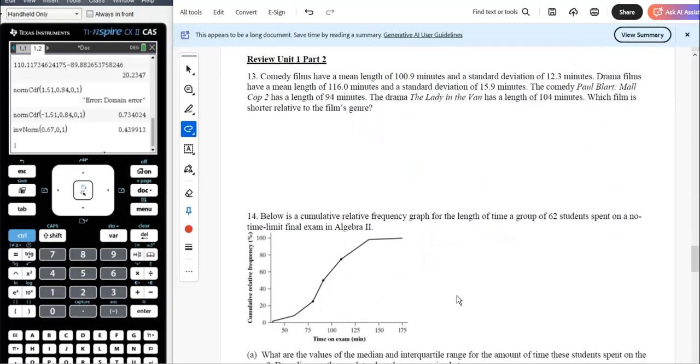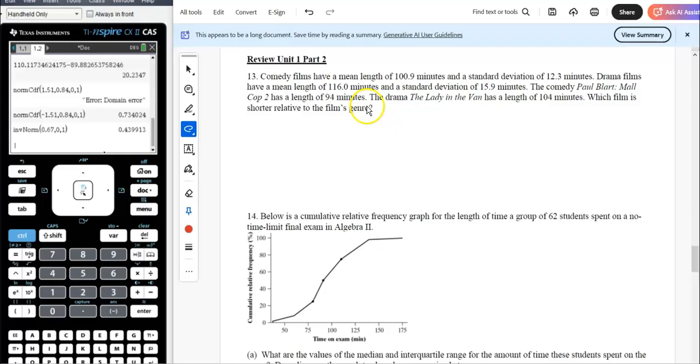Comedy films have a mean length of 100.9 and a standard deviation of that. Drama films have a mean of 116, standard deviation of that. Paul Blart: Mall Cop 2 has a length of 94, and The Lady in the Van has a length of 104. Which film is shorter relative to the film's genre?